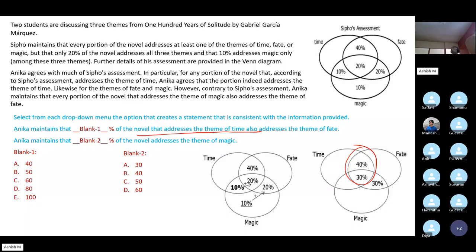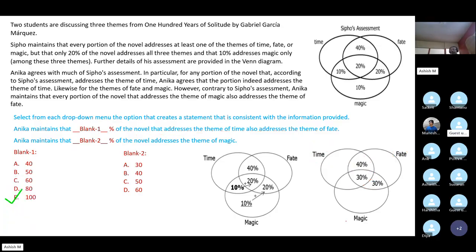What percentage of this also addresses the theme of fate? This entire section of the novel that addresses the theme of time is also addressing the theme of fate. And that's the reason 100 would be the answer here. Most people choose 40 or 70. That's not the case, guys. Because every section, think about it.